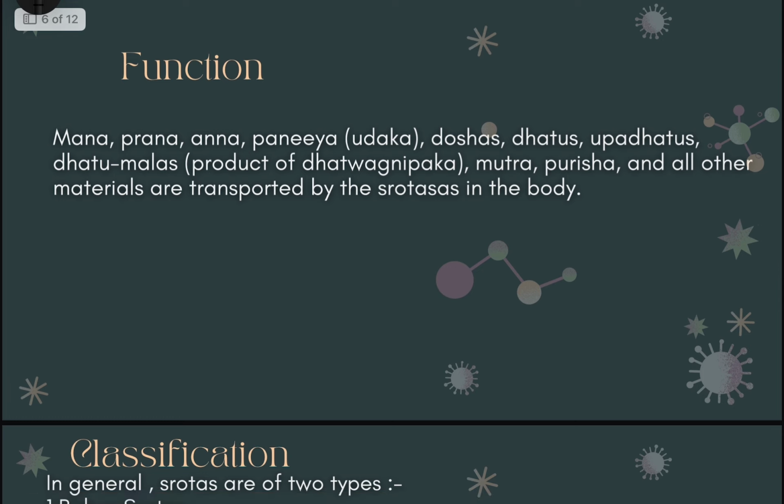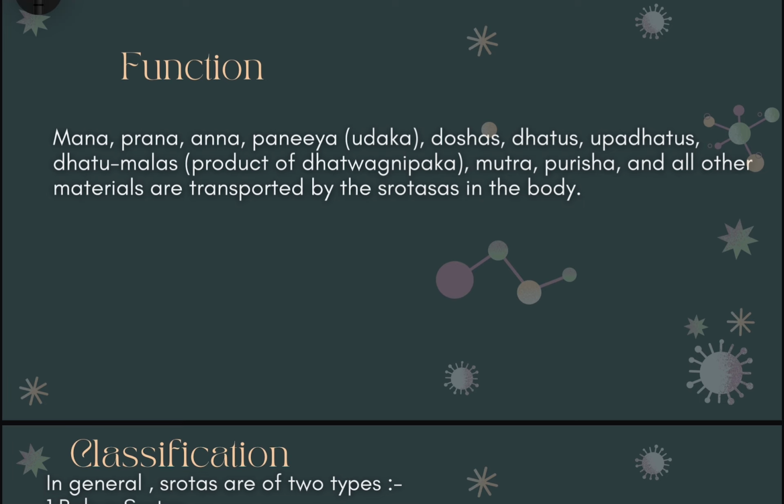Now, function. Acharya Bhav Mishra has said the following functions of the Shrota are mainly found. That is, the Man, Pran, Anna, Paniya, that means the Udak, Dosh, Dhatu, Upadhatus, Dhatu Mal, which is a product of Dhatu Agnipak, Mutra, Purish, and all the other material are transported by the Shrotas in the body.